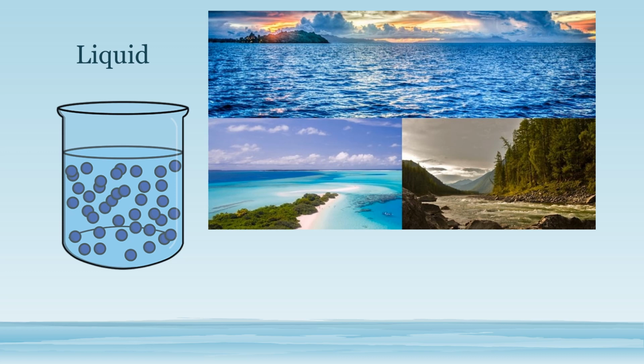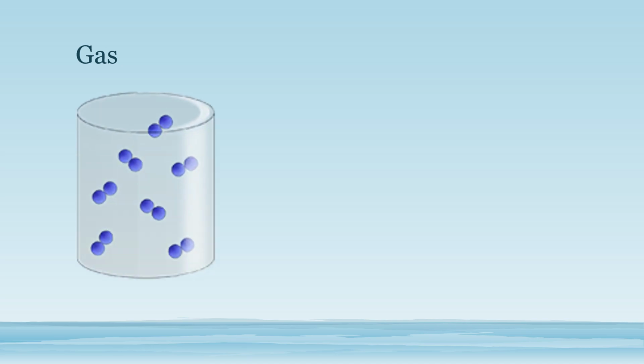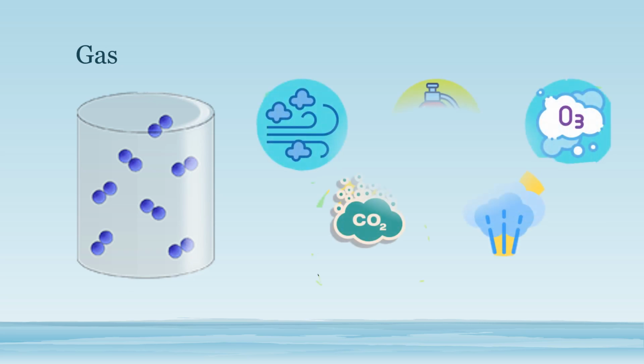Gas. The particles that make up a gas are very loosely packed together and can move around very freely. A gas has no definite shape or volume. A gas can flow very easily. Examples of gases are steam, oxygen and CO2, carbon dioxide. Air is also a mixture of gases.